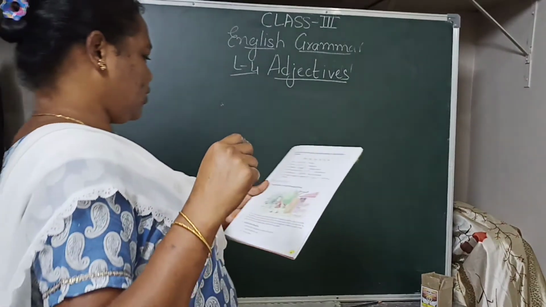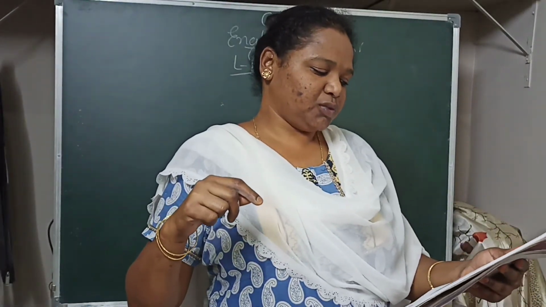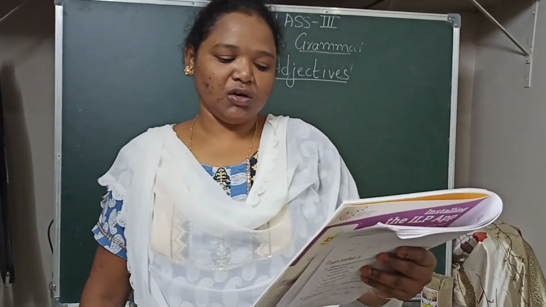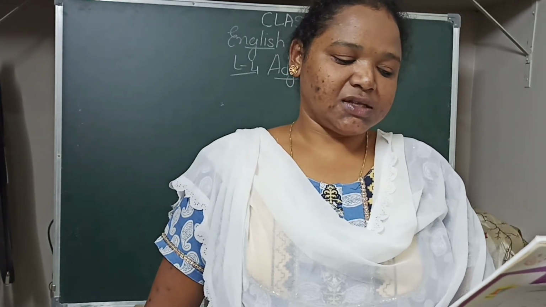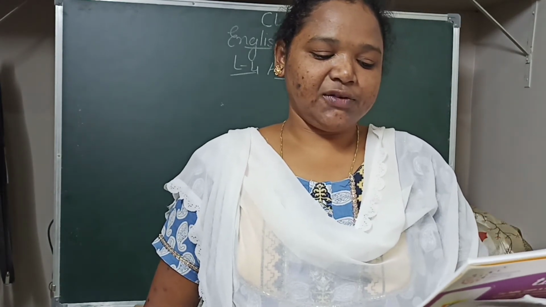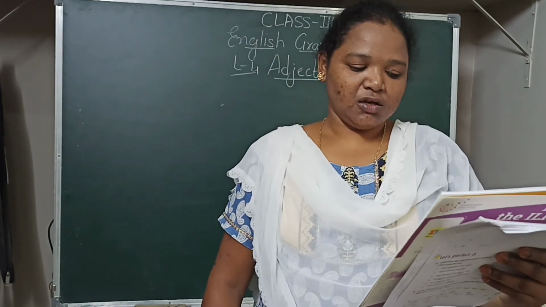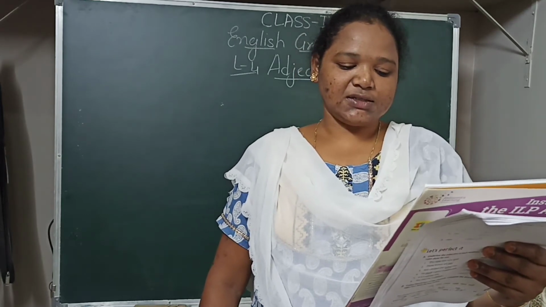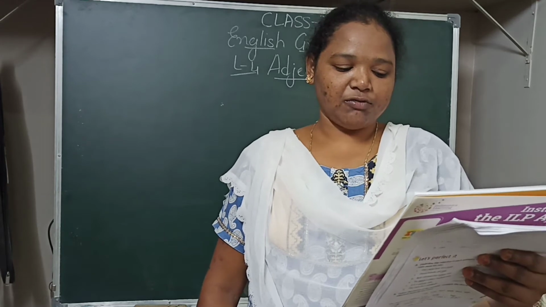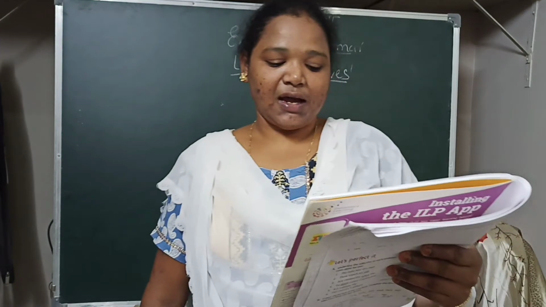Okay, moving on to the comprehension on page number 25. Look at the picture, then read the passage given below. One cold morning, I saw a black bat flying around. I wanted to see where it lived, so I ran after it. It went past a tree and over a bush. Then it flew into our dark tool shed. I ran to the shed. No bat. I was going to leave the shed, but just then I heard something. I looked up. A family of bats hung from the roof. I tiptoed away. I left the bat family asleep.